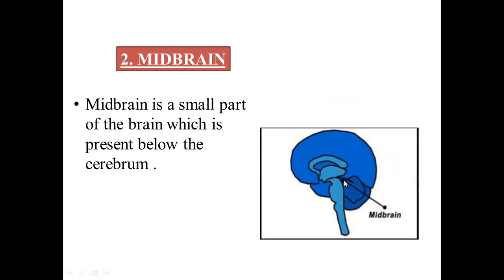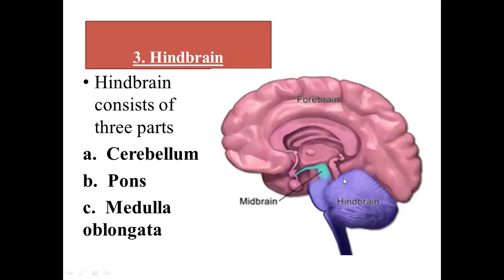This is the diagram which is giving you its location, that is midbrain present below cerebrum. Okay, the third one, hindbrain. Hindbrain further consists of three main parts: cerebellum, pons, and medulla oblongata. This whole portion was the hindbrain having three parts. This one is pons. This one, the long tubular structure, was medulla oblongata, and this leaf-like structure present behind pons and medulla oblongata is the cerebellum.